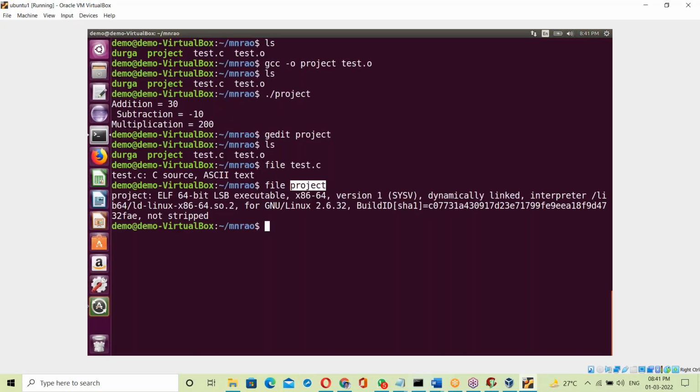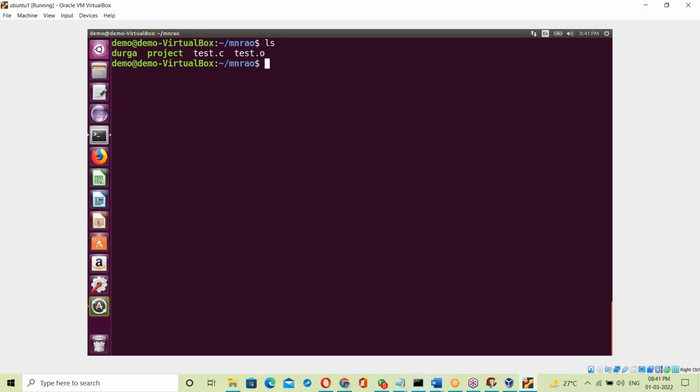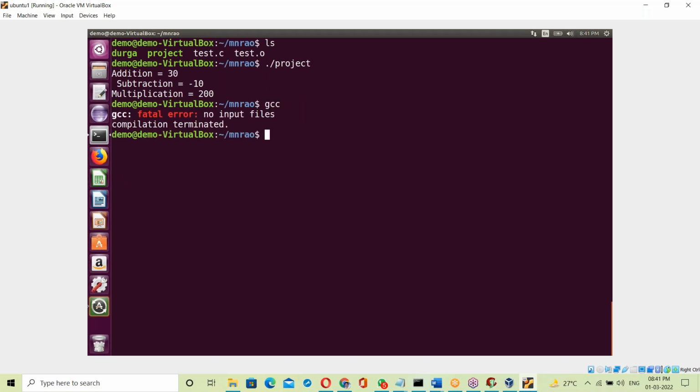Demo. Yes, here is that exe file, the project exe file, running. Yes, here the C software is installed on this Linux base. The C compiler is installed here. After installing the C compiler, the C software is installed here. So we got the exe file.